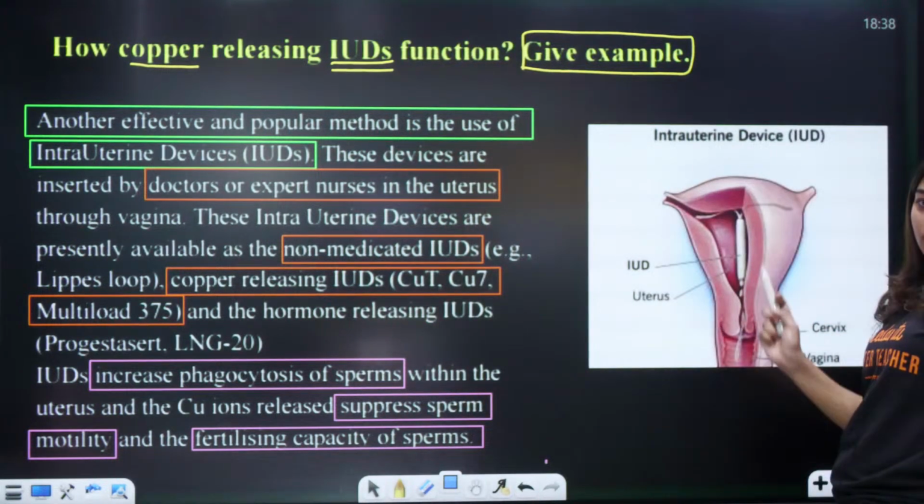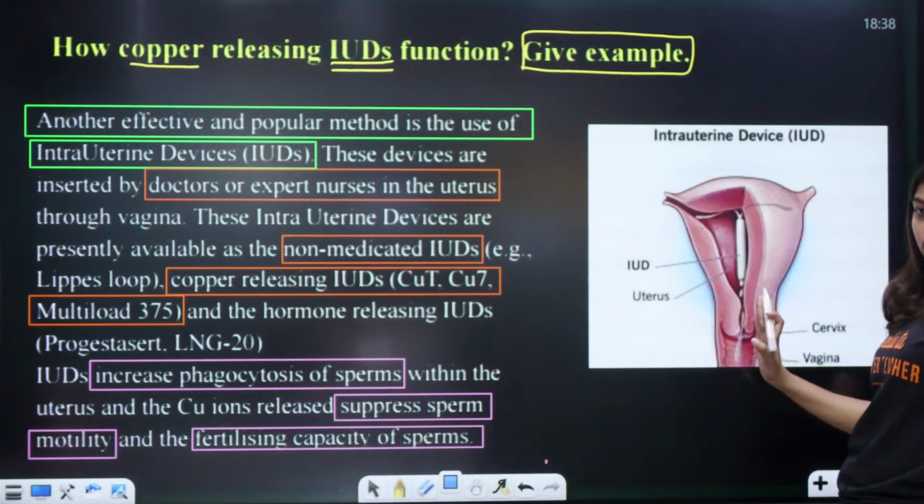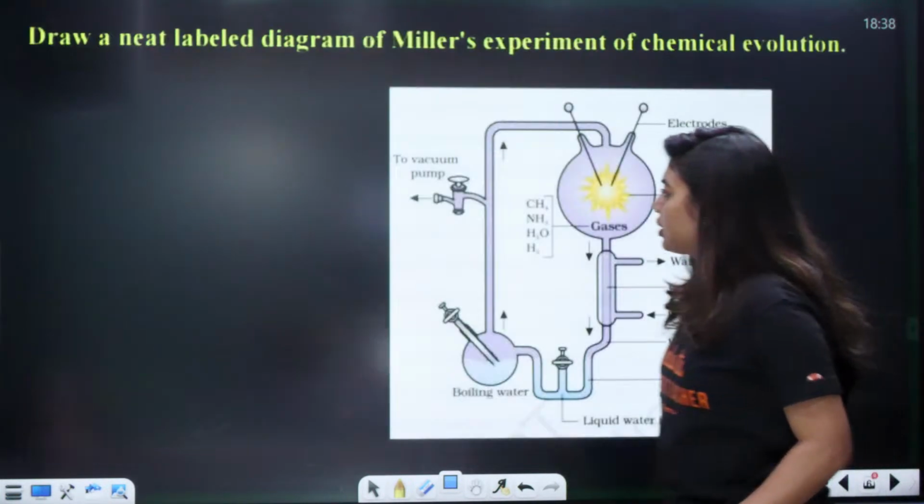This is clear now how it looks. You can see that this white colored thing is your IUD. Okay, it is inserted through the vagina into the uterus. Okay. Very good, very good.